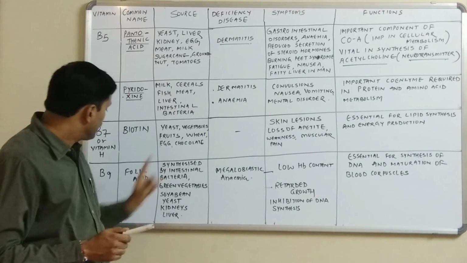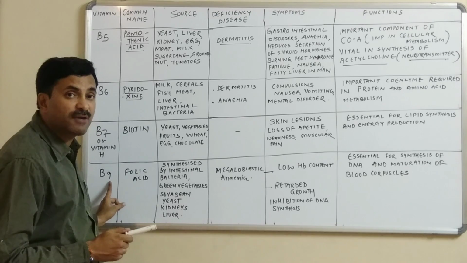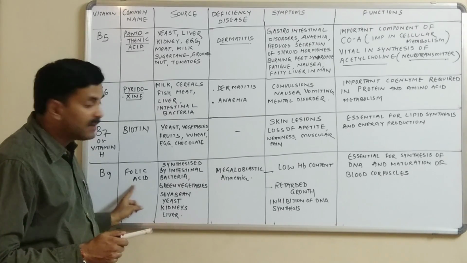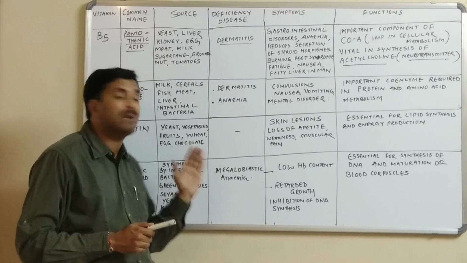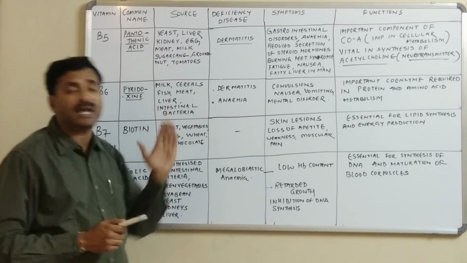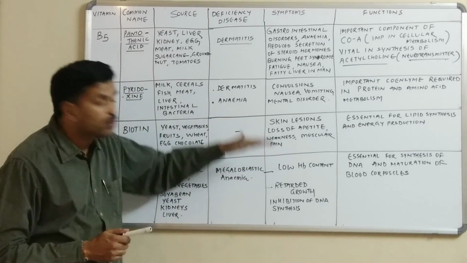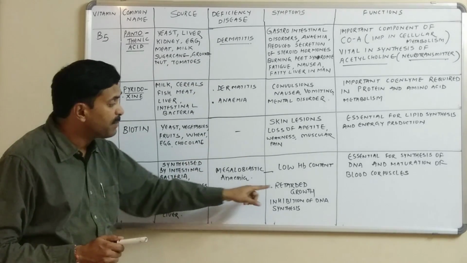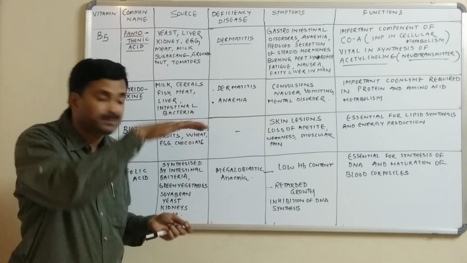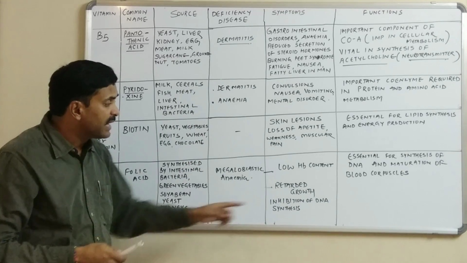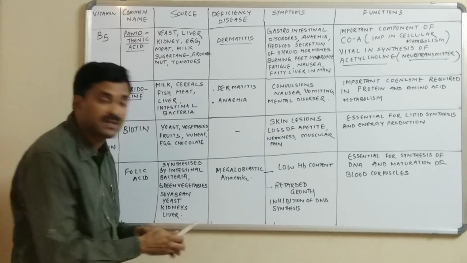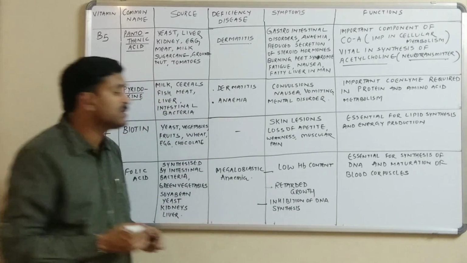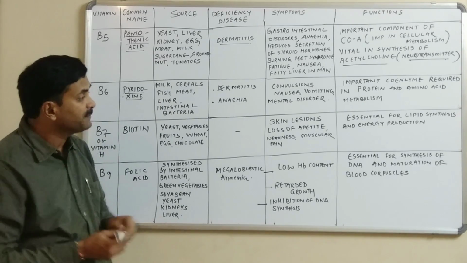Now what happens if the person suffers from a deficiency of B9 or folic acid? Then the person suffers from megaloblastic anemia. It is a type of anemia in which the hemoglobin content of the body becomes low. Not only this, the person suffers from stunted, retarded growth, and there is inhibition of DNA synthesis, okay.